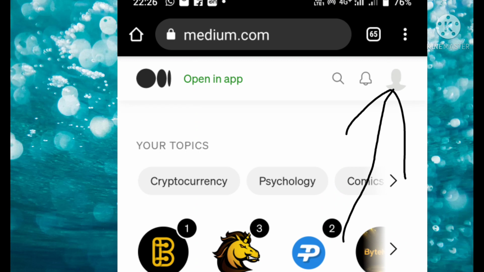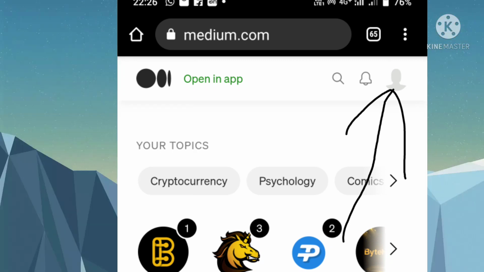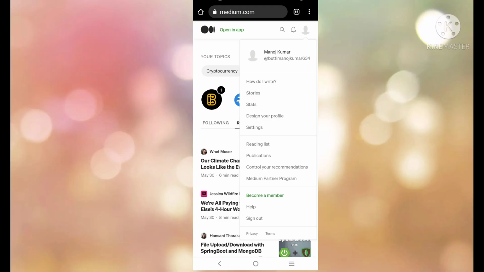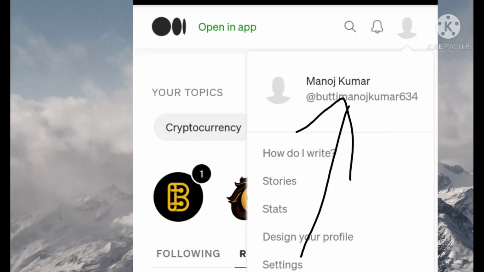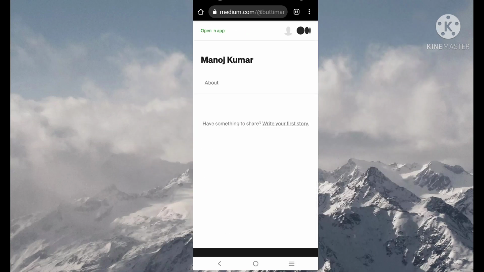After logging into Medium, you have to click on the profile section. At the top side there is a search bar, a bell icon, and the profile. Click on the profile, and after clicking you will see your name. My name is Manoj Kumar, and it shows my username like this. So you have to click on your name.